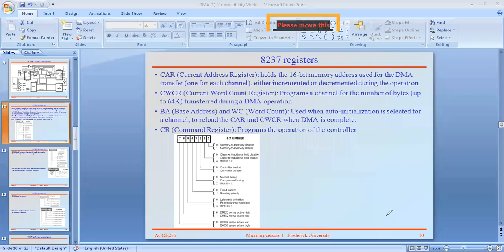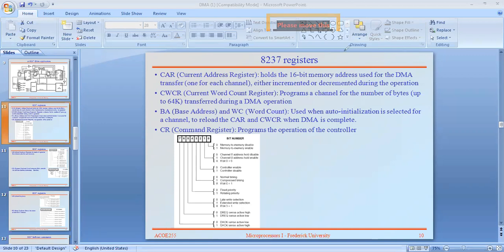See here, the 8237 registers available. CAR is the current address register, CWCR is the current word count register. Already I told you, first byte, second byte, third byte. That is one type of data transfer, and another one is single byte mode. Okay, and BA is the base address, CR is the command register. And these are the 4 general purpose registers available.